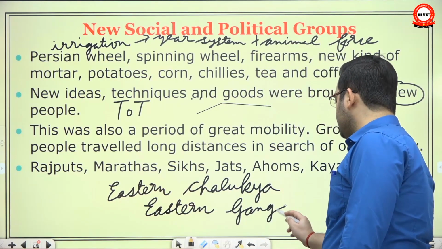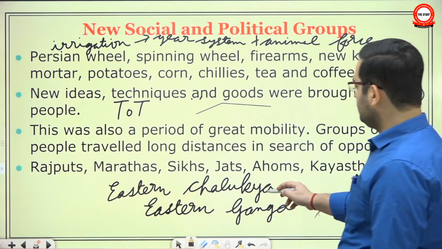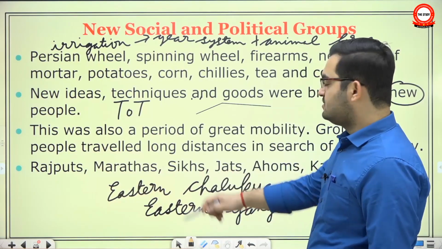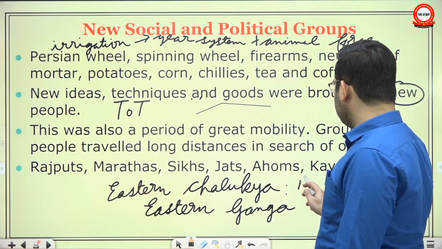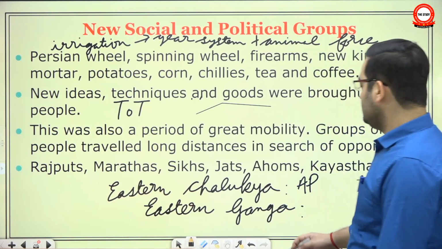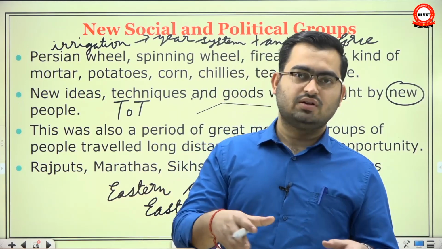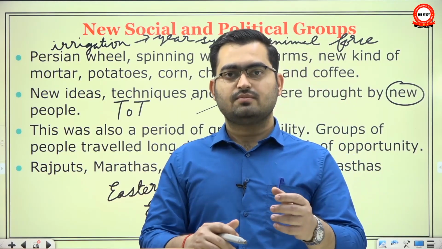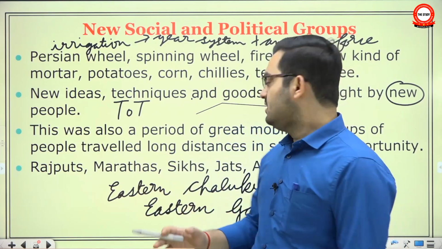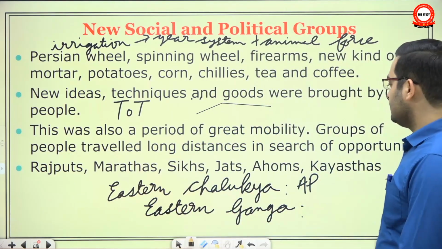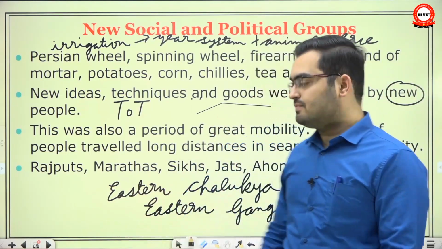Entire lineages migrated from one place to another and put down their political power there. So from the Chalukyas of Karnataka, Eastern Chalukya lineage branched out and they established their power in the coastal areas of Andhra Pradesh. Similarly, from the ruling Ganga dynasty of southern Karnataka and Tamil Nadu border area, where you have Mysore, okay, you have Shravanabelagola, so these areas belong to the Ganga dynasty. They migrated to Odisha and a lineage branched off and put down its roots in Odisha.